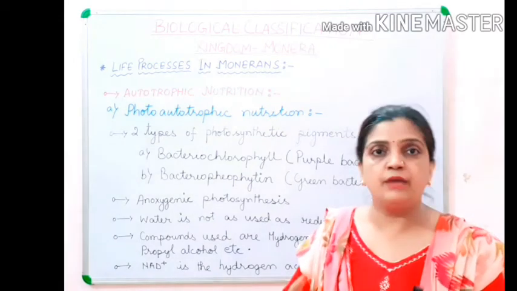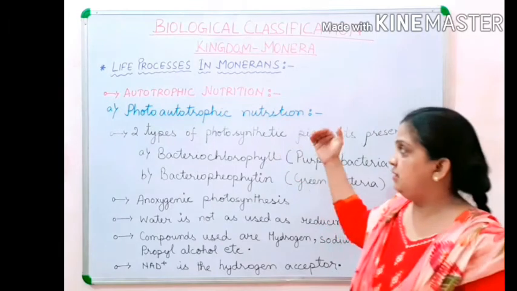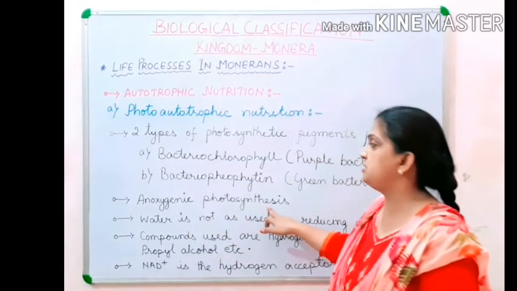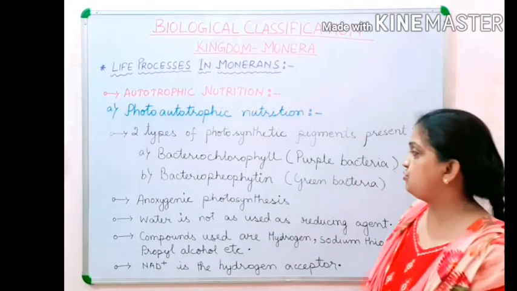Now children, I am moving ahead with the topic. Your bacteria or monerans perform anoxygenic photosynthesis. Anoxygenic photosynthesis occurs in photoautotrophic nutrition.